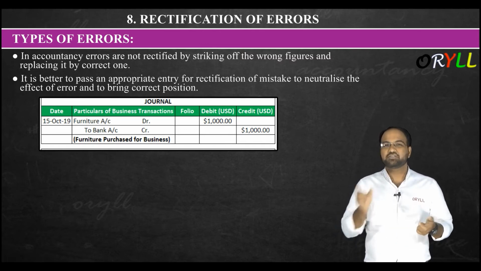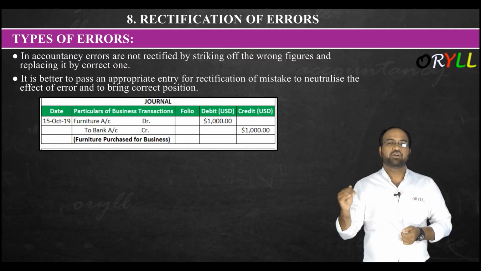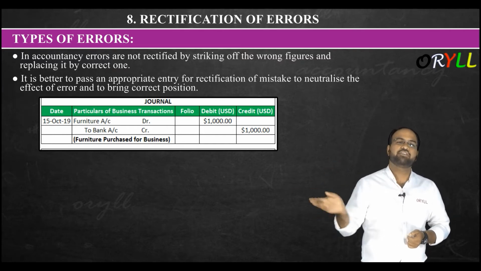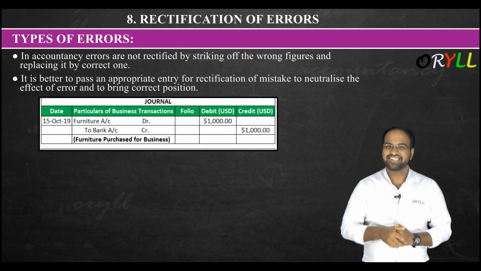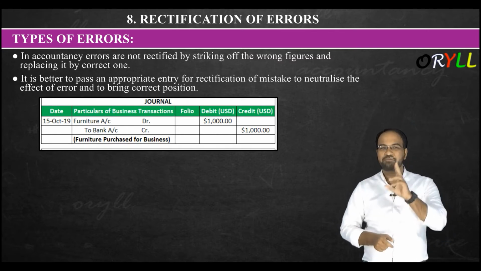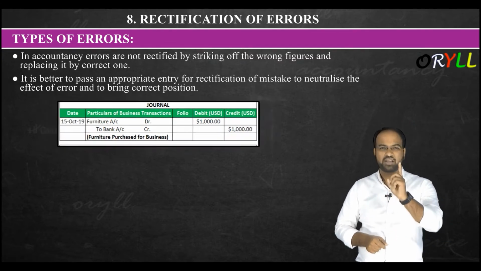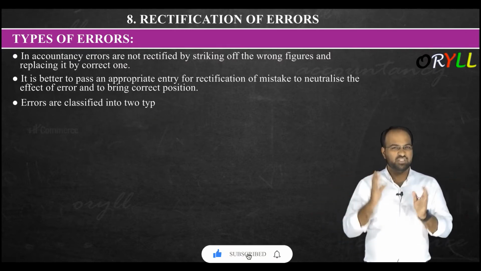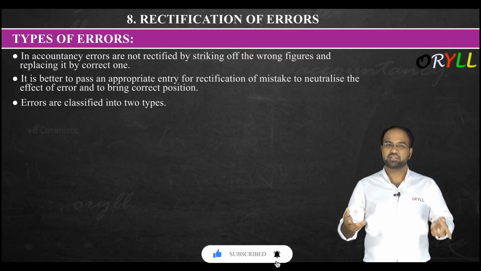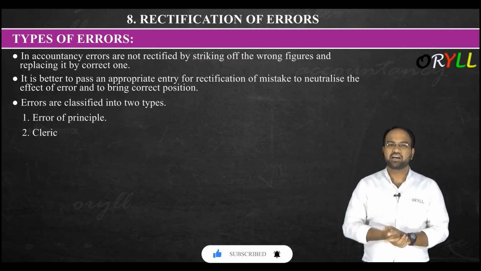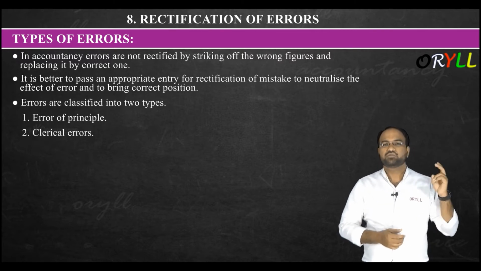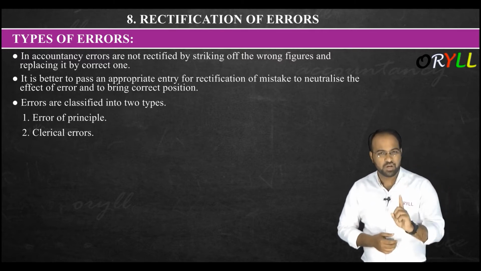Why are we passing this? To rectify the mistake, and to neutralize and cancel the effect of the mistake, we are passing this rectification entry. But remember, this is very important. In the exam they may ask you this. Errors are classified into two types. Generally we have two types of errors: error of principle and clerical error. So we have two types of mistakes, and we will discuss them one by one.